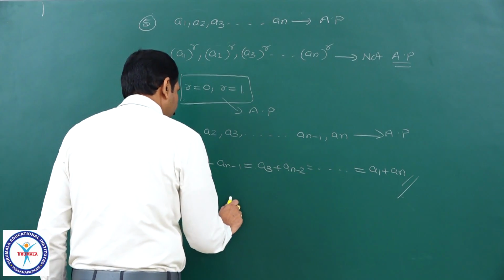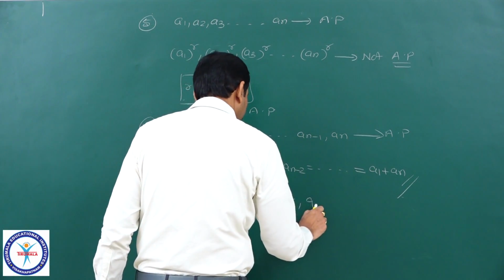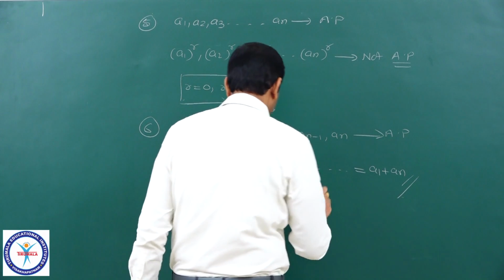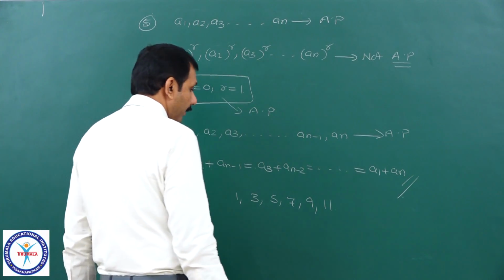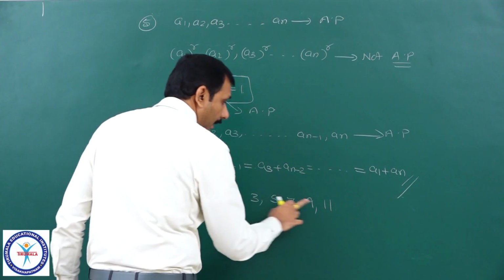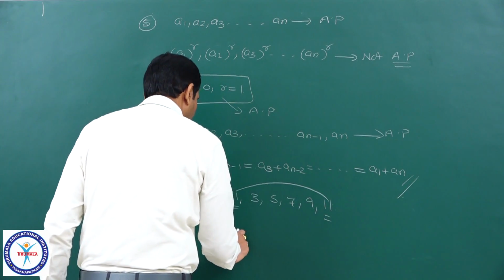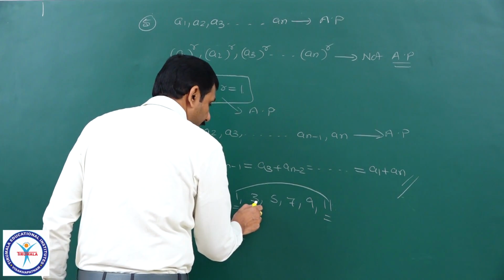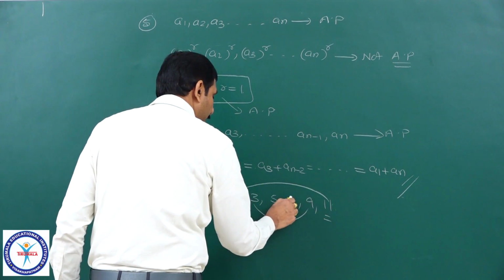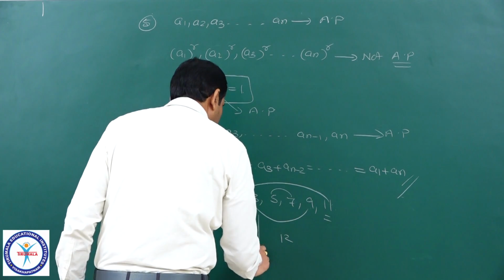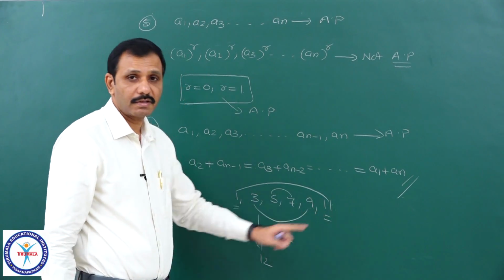For example, if I take 1, 3, 5, 7, 9, 11, listen here. Sum of the terms equidistant from the beginning and end, that is the first term and last term, what is the sum here? 1 plus 11, 12. Second term from the beginning, second term from the end, 3 plus 9, 12. And the third term from the beginning, third term from the end, what is it equal to? It is 12 only. All these are equal and equal to the sum of the first term and last term.